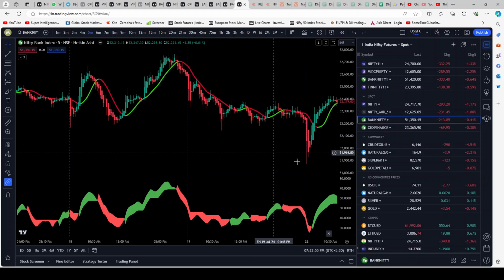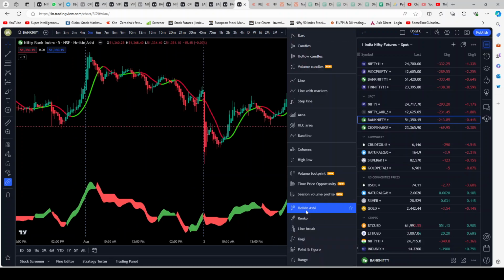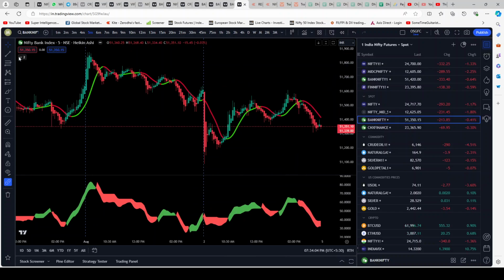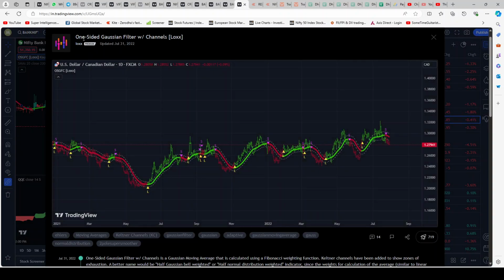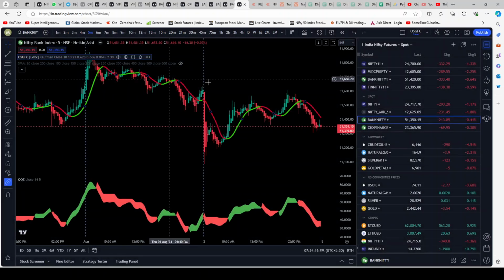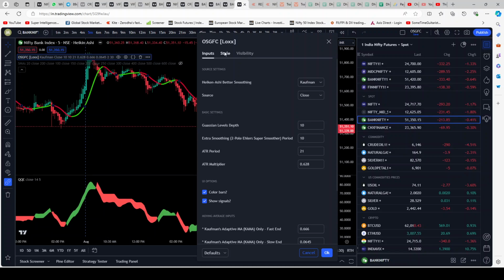So again, in summary, what we have done over here is we have shifted from normal candles to Heikin Ashi candles. We are using two indicators. One is OSGFC. I'll leave the name of the indicator and the author below. It's the one-sided Gaussian filter. Creator is Alex. I've already shown you my settings. I'll show you the settings once again. Everything is unticked. Input section is all default.